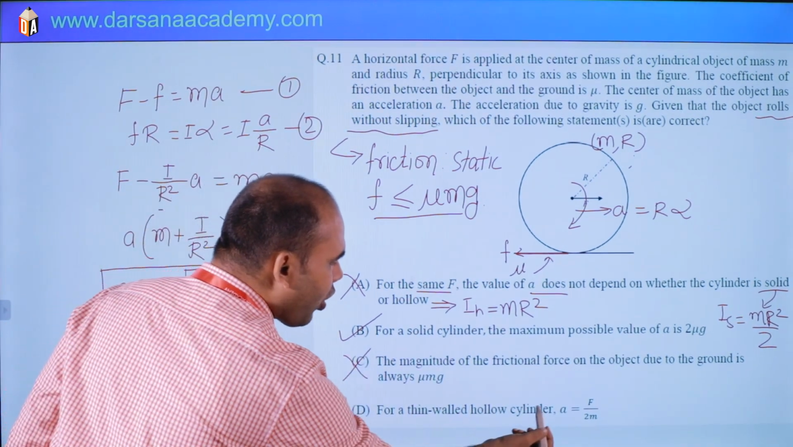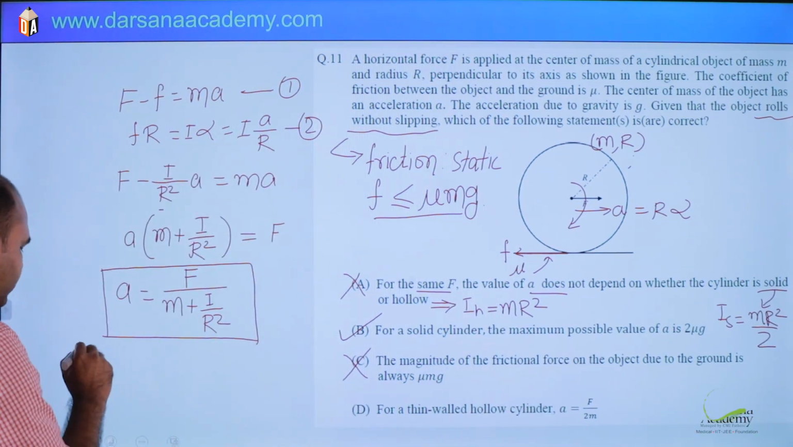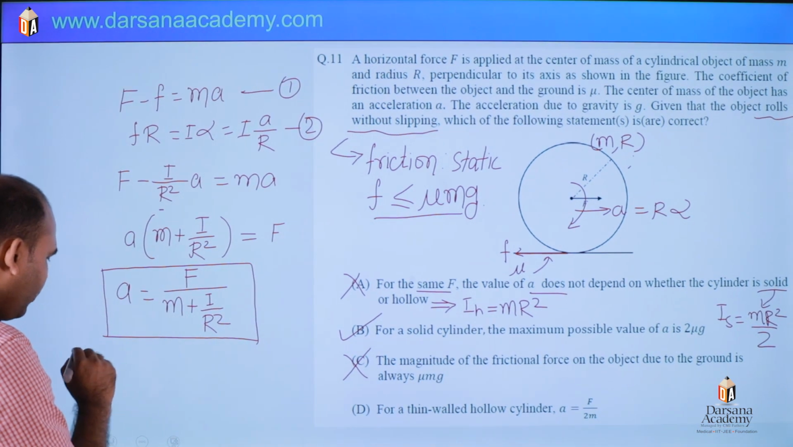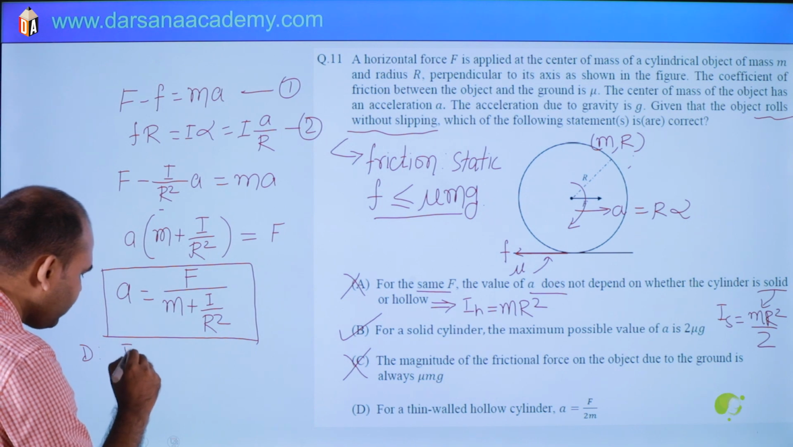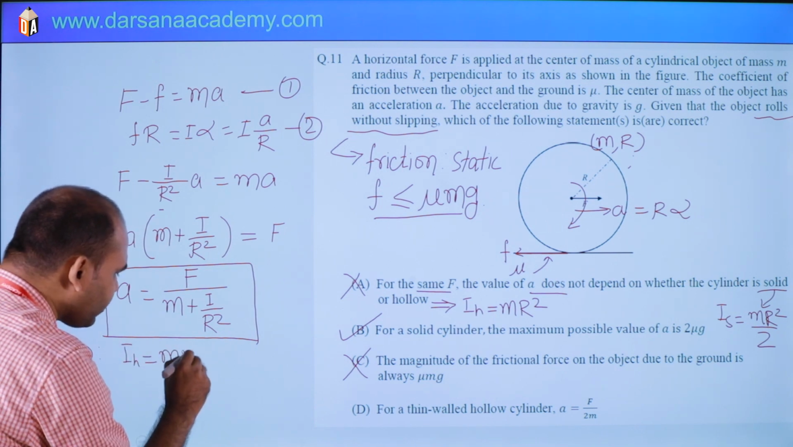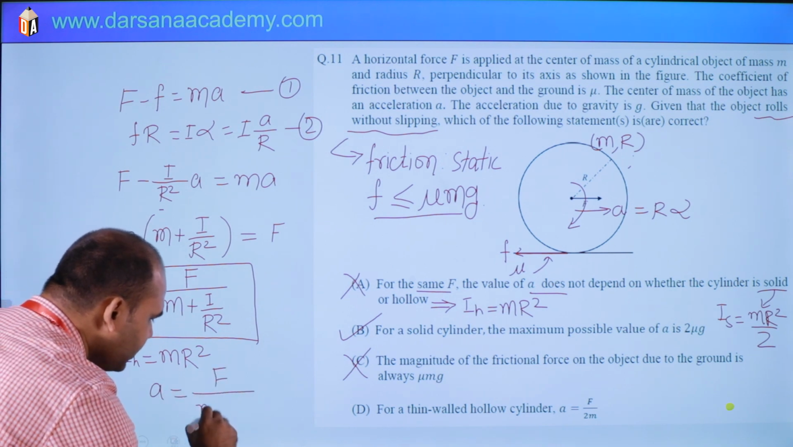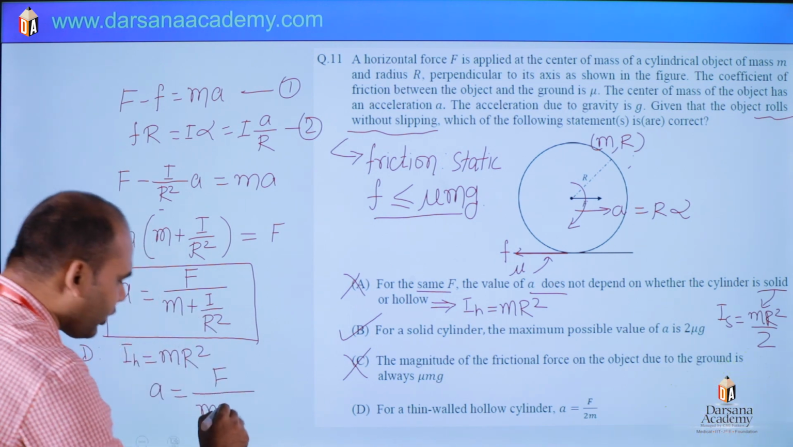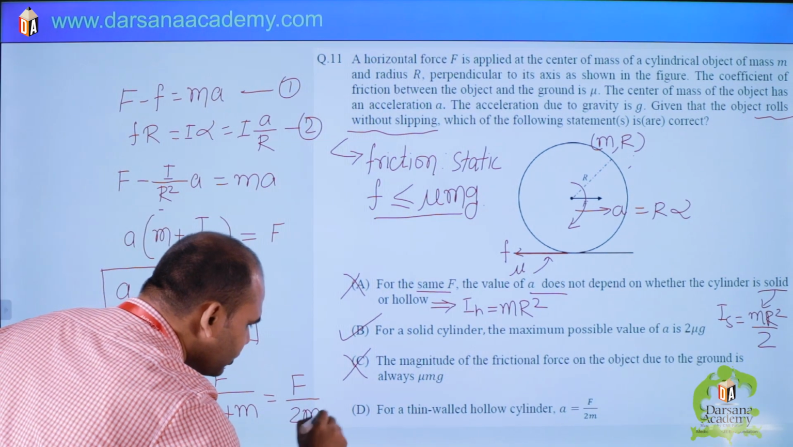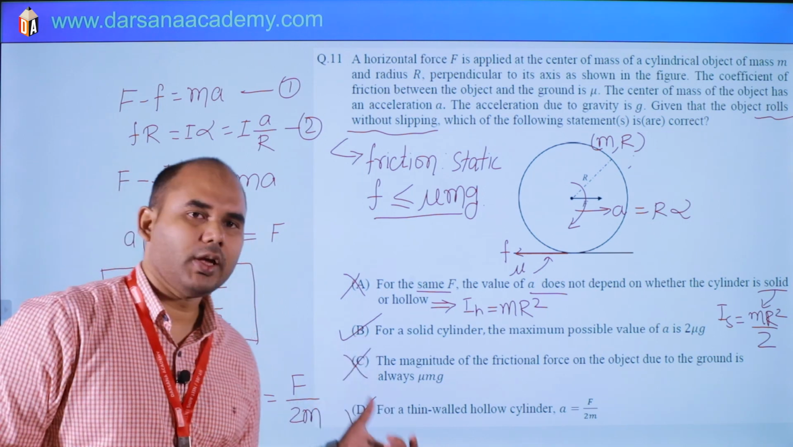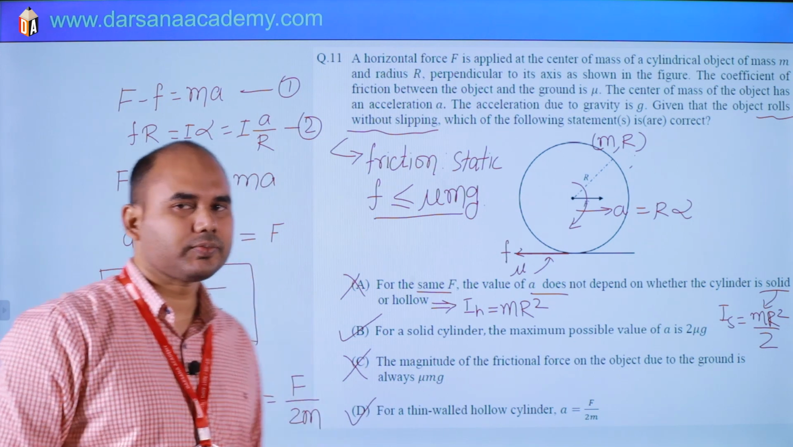Then for a thin walled hollow cylinder, what is the value of acceleration? Here we will put for hollow. Fourth option we are checking. I is M R square. So A will be F by M plus I by R square, which is M. So F by 2M. Yes, it is correct. So the fourth is correct. So the correct answers are B and D. A and C are wrong. Okay, so next.